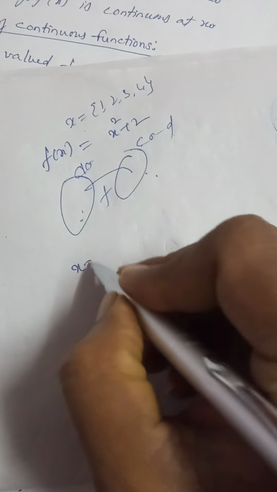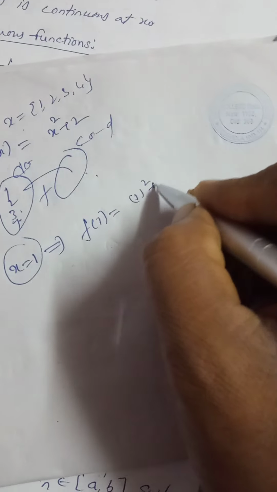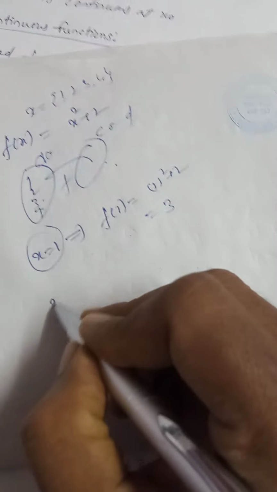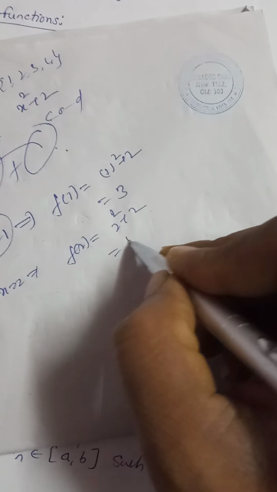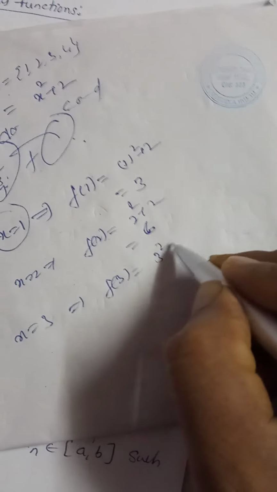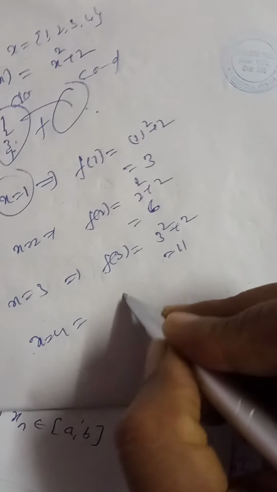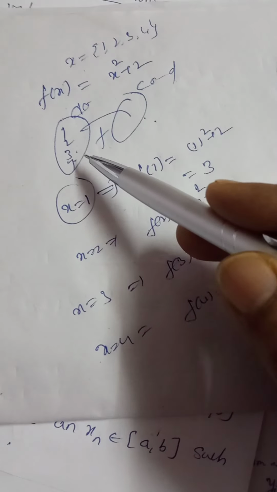Now when x is equal to 1, f of 1 is equal to 1 square plus 2, that is 3. When x is equal to 2, f of 2 is equal to 2 square plus 2, 4 plus 2 is 6. When x is equal to 3, f of 3 is equal to 3 square plus 2, 9 plus 2 is 11. Now when x is equal to 4, f of 4 is equal to 4 square plus 2, and that is 18, right?